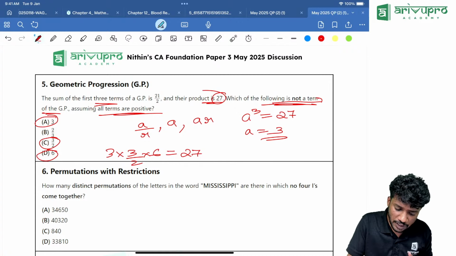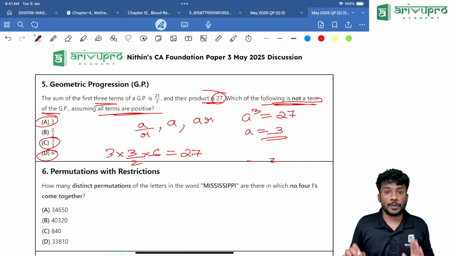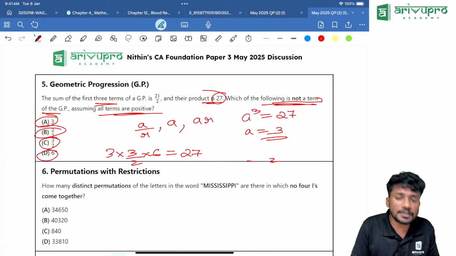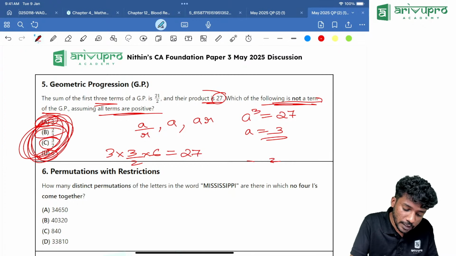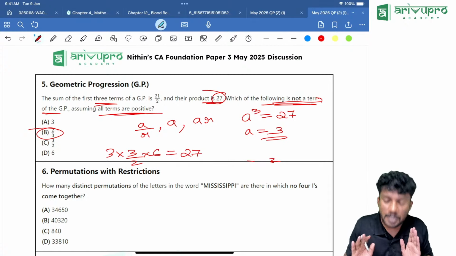Now, if you check 3 into 2 by 3 into 3 by 2, it is not equal to 27. That means 2 by 3 is the odd man in these given terms. That means 2 by 3 is not part of the GP.